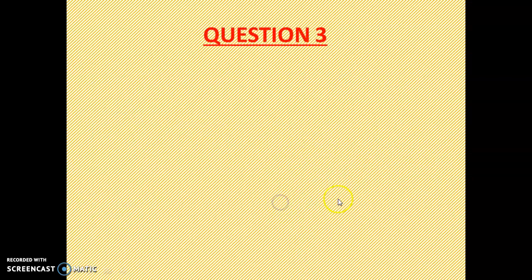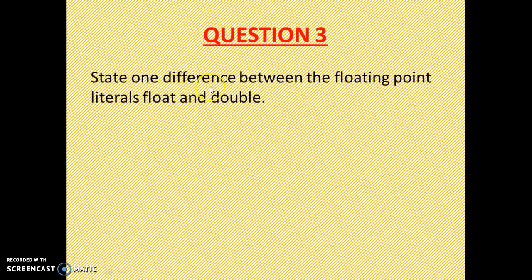Then come to question number 3. State one difference between the floating point literals, float and double. Both are floating point literals, meaning both data types are used for storing fractional numbers, that means points are there. So what are the differences between float and double?